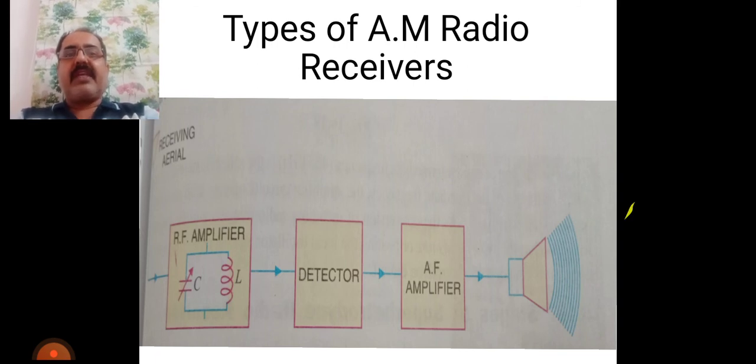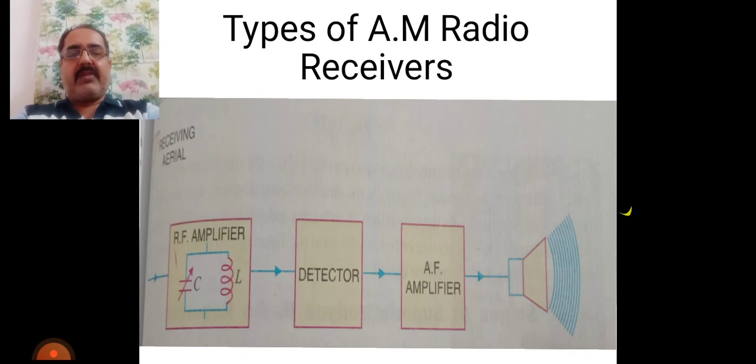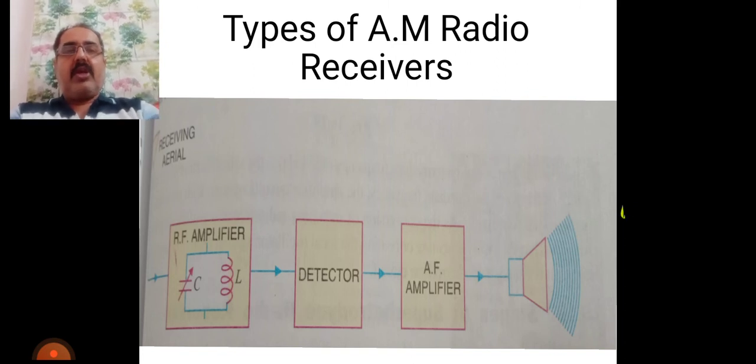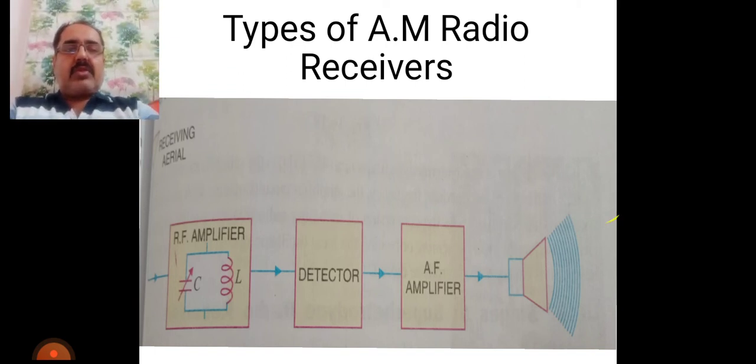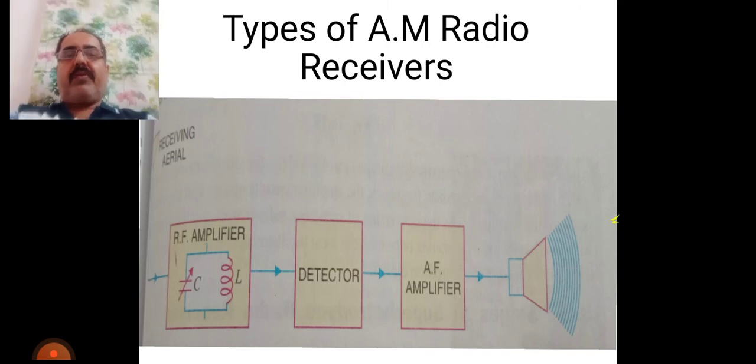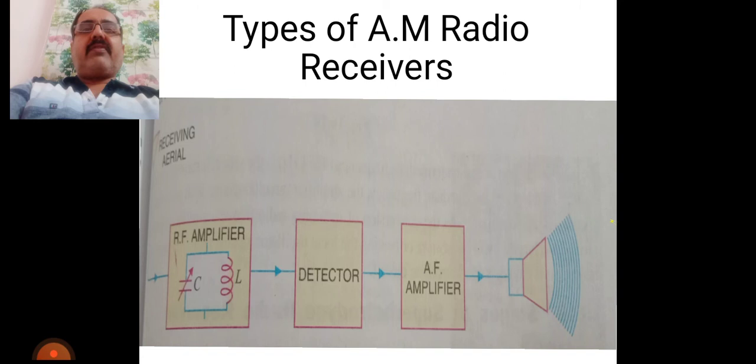So let us consider the second type of radio receiver, the superheterodyne receiver. So what is a superheterodyne receiver? The shortcomings of the straight radio receiver were overcome by the invention of the superheterodyne receiver.